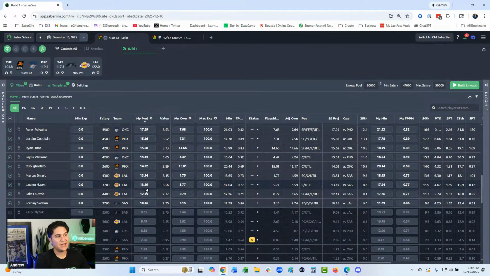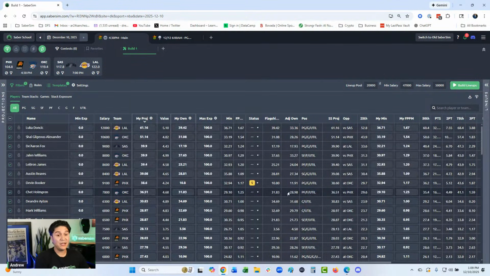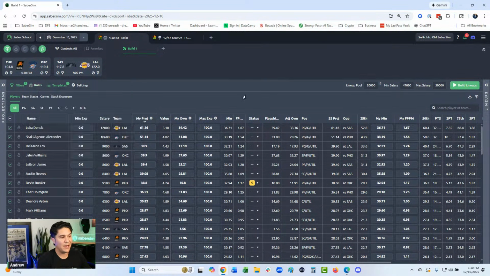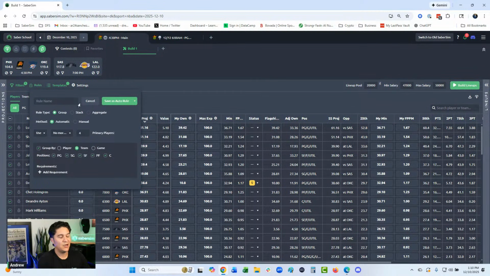So let's say I used this yesterday, maybe on the 2-gamer today. And then the slate plays out. Maybe I have some new ideas today, something new I want to apply to this same framework. Maybe that is a rule that says use no more than 4 players from one team. Maybe I was getting some 5 stacks of one of the teams yesterday, and I was like, you know what, I don't really want a 5 stack. Because it's 2 games, I'm willing to go 4, which is half the players in my lineup, but I'm not really willing to go more than that.